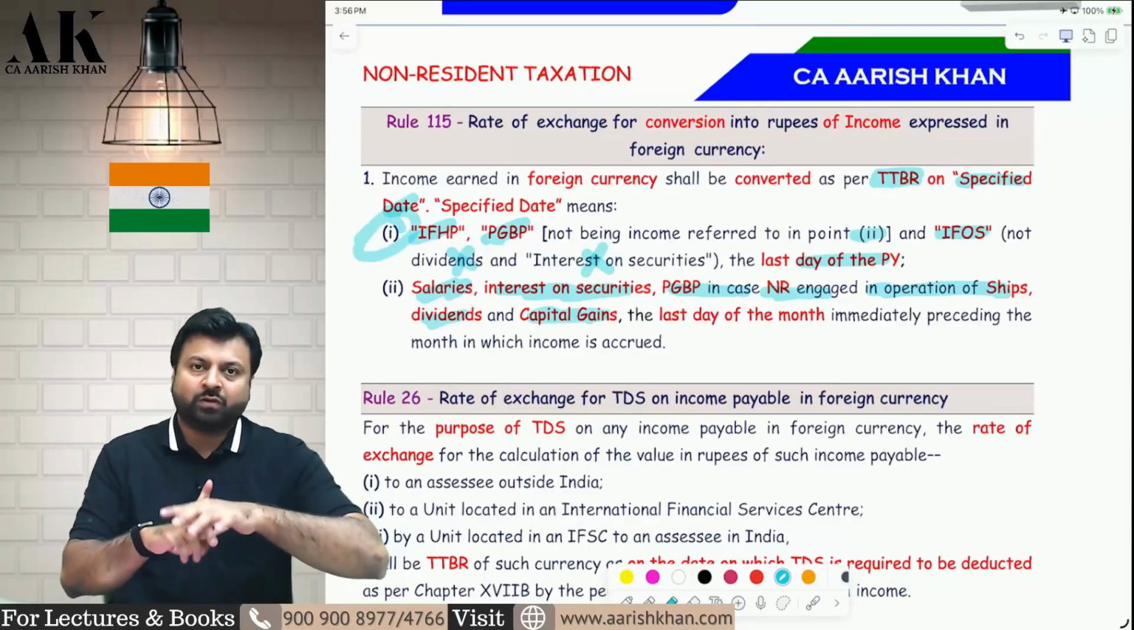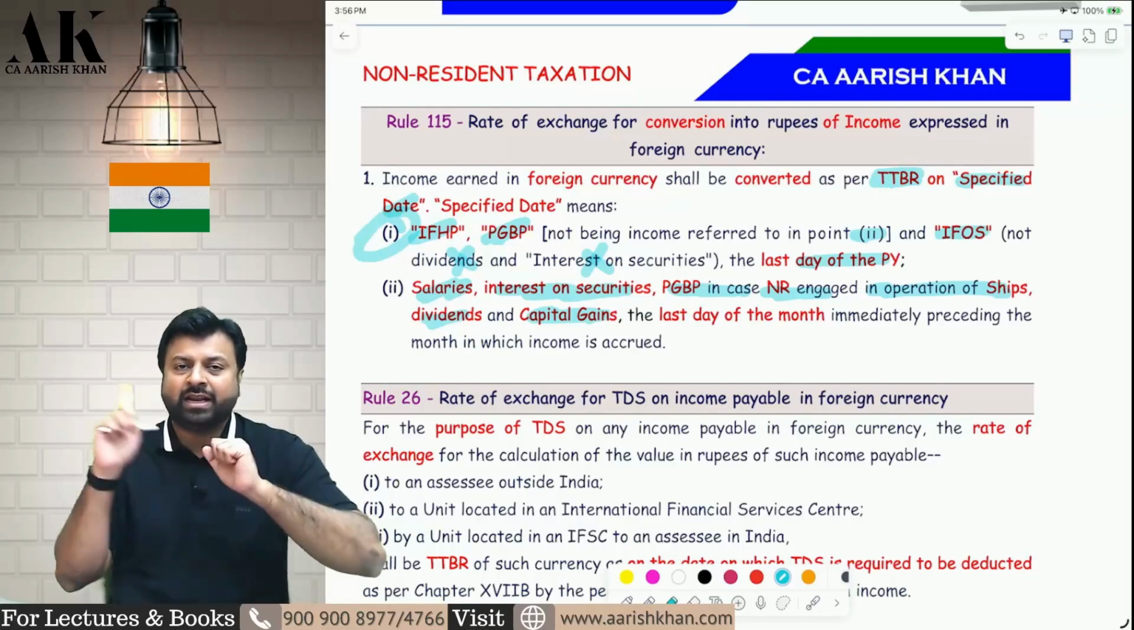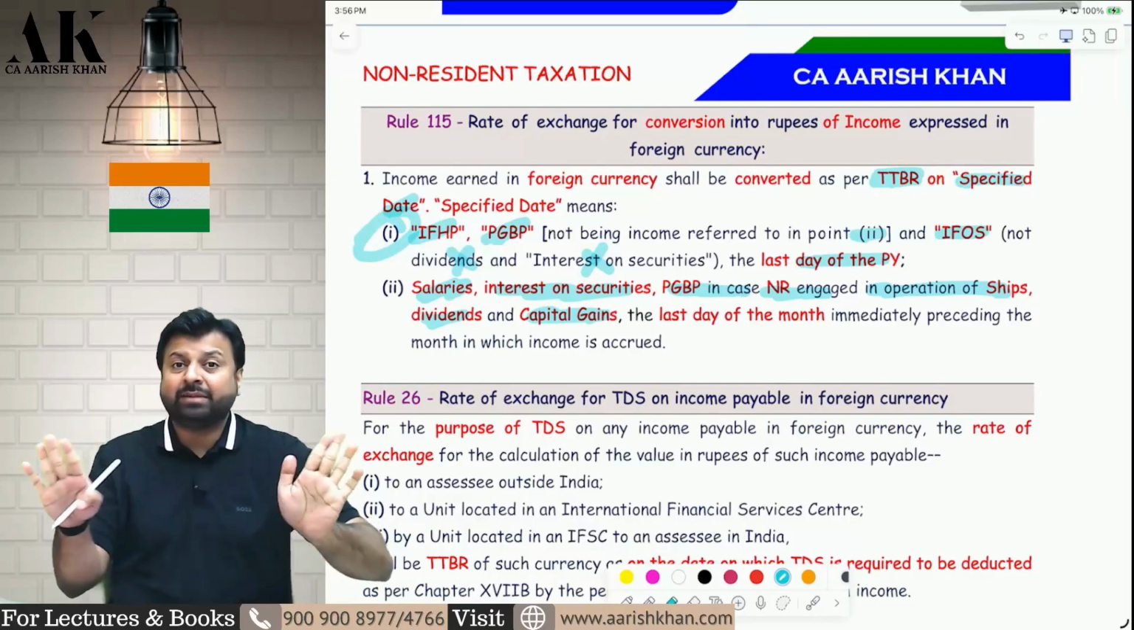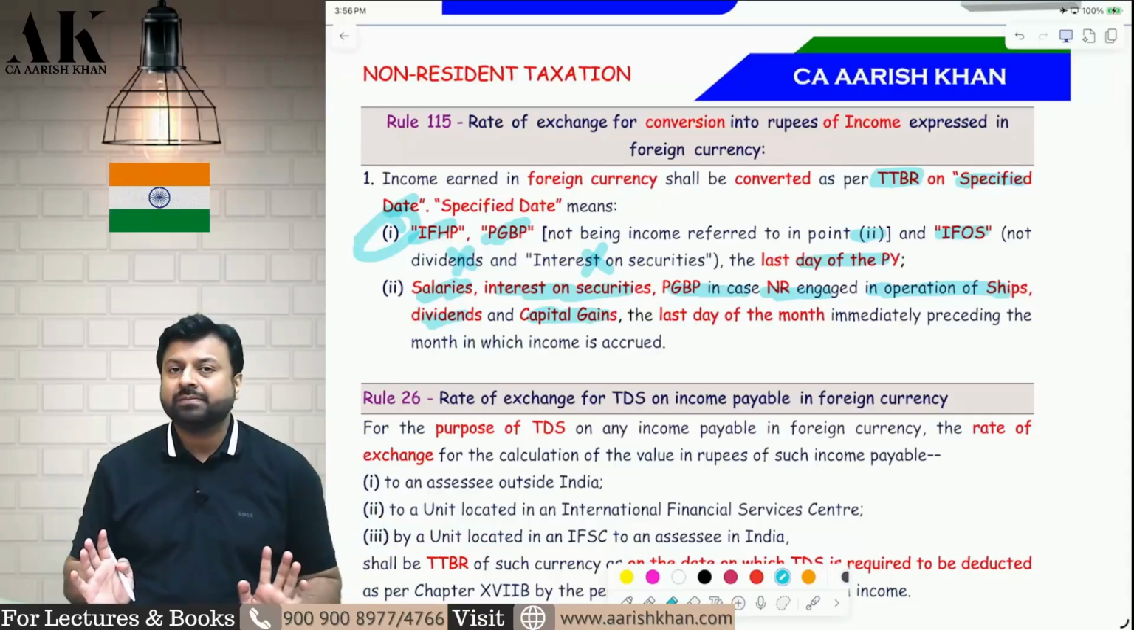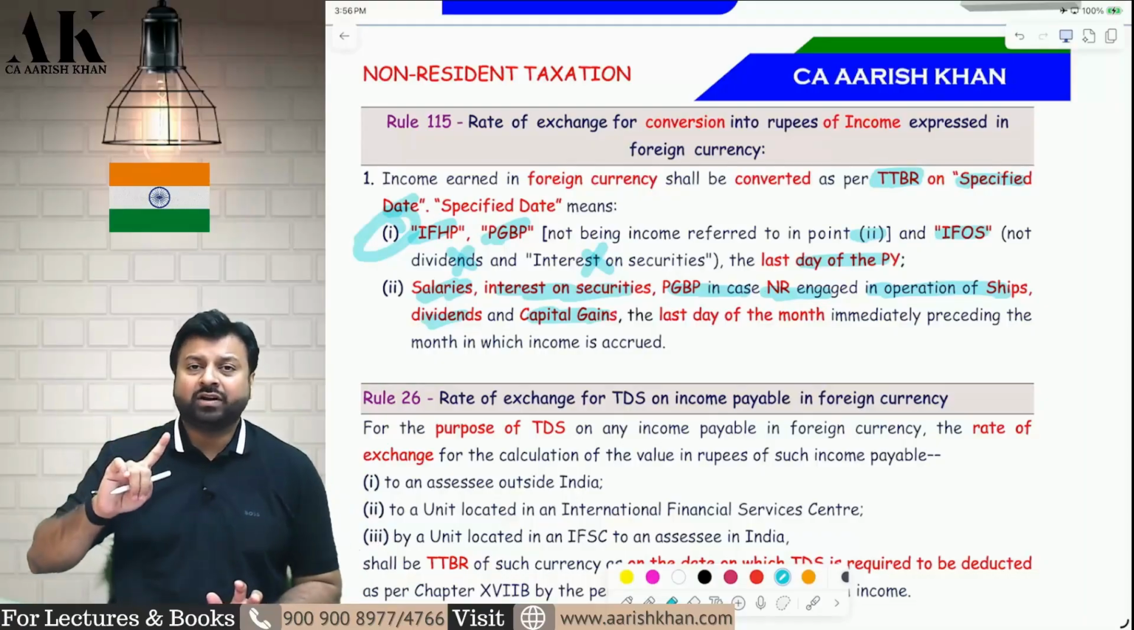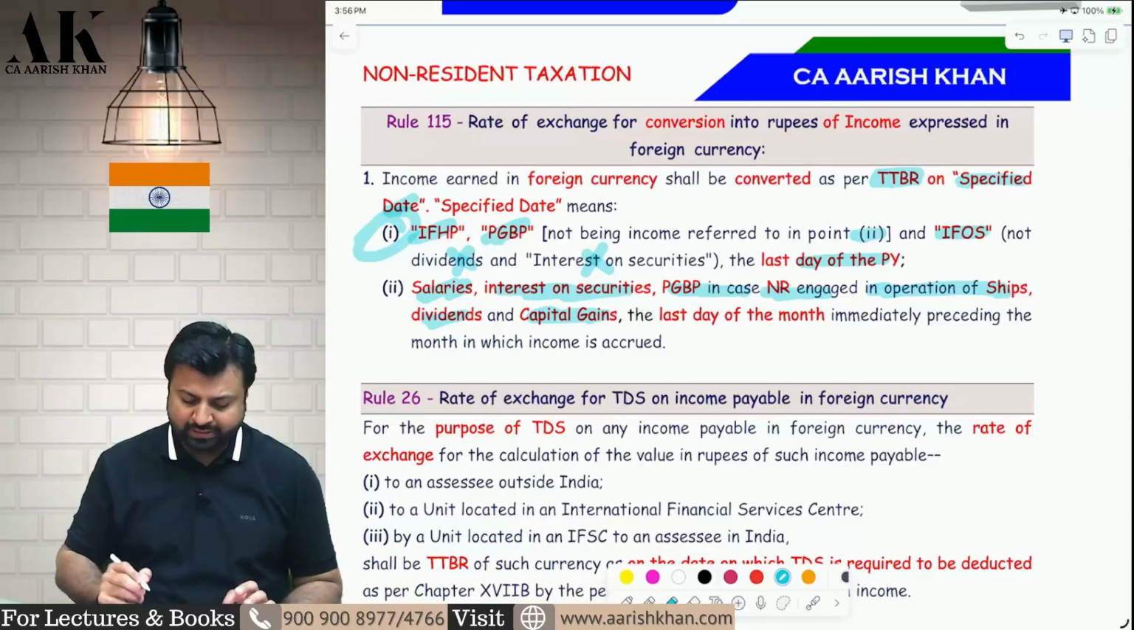Just remember point number 1. What is point number 1? Income from house property, last day of the financial year; PGBP except NR shipping business, and IFOs except dividend and interest on securities. Rest all are subject to conversion on the last day of the preceding month. I hope it is clear to all of you.